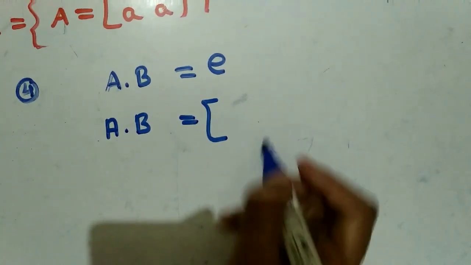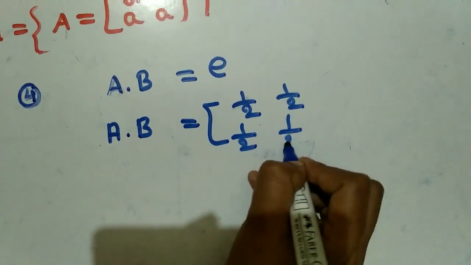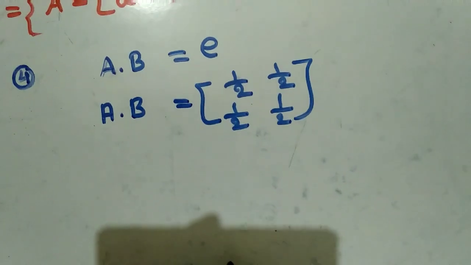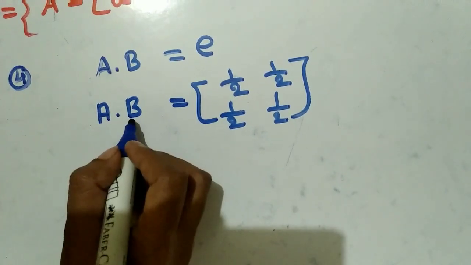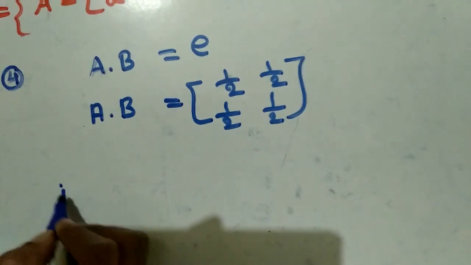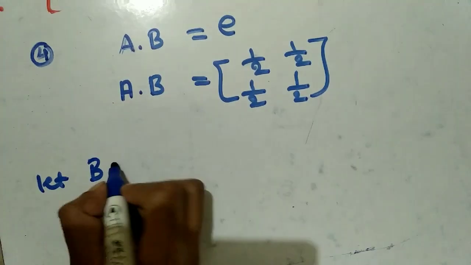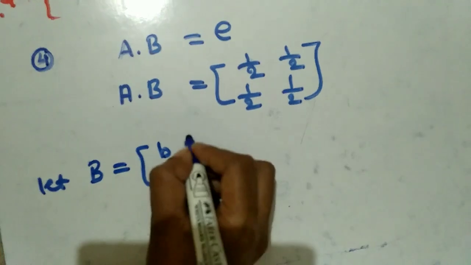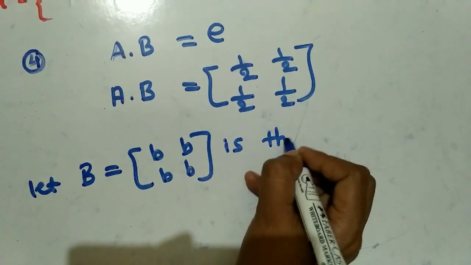Okay, so that is 1/2, 1/2, 1/2, 1/2. Now here, just considering this, this is your inverse element. And what is this B? Let B be the inverse of A here.